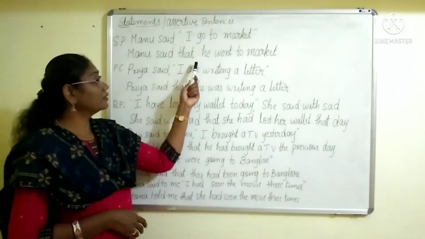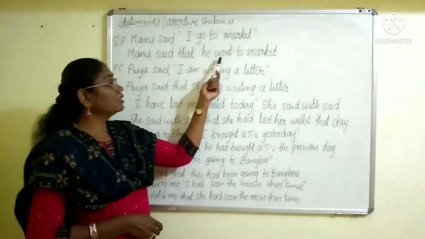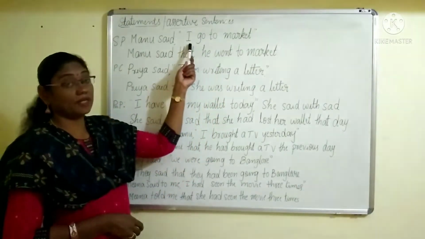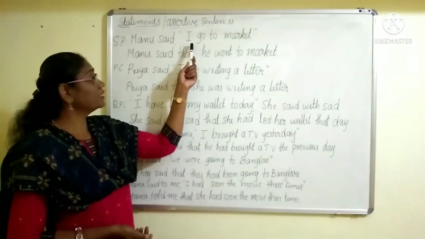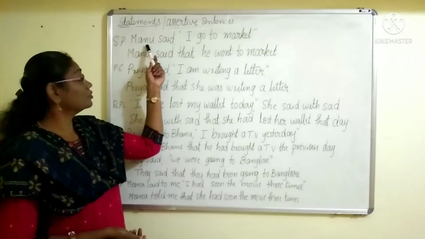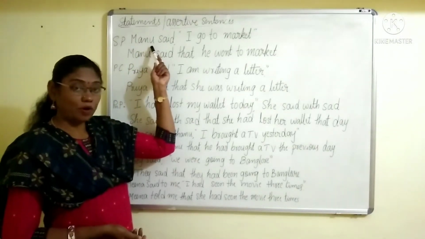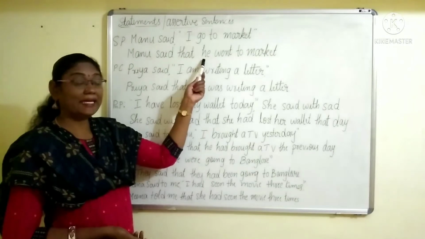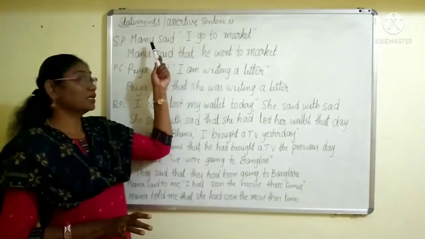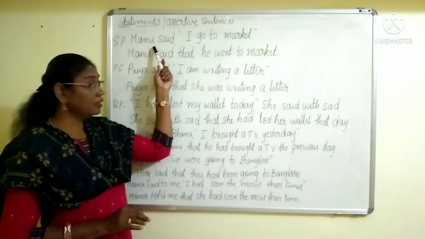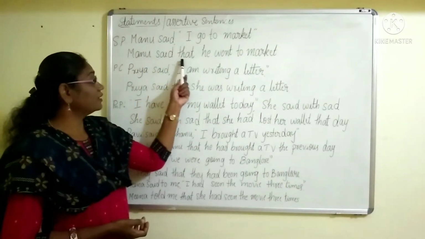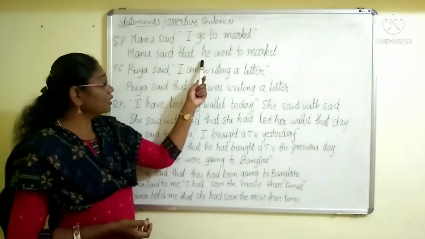And Manu said that he went to market. What is this he? Yes, I. As per the rule, changing the pronoun, right? I became he here. Then who is I? Manu. So Manu is a boy, so we have to write he. And we don't write she. If the speaker is a girl or female, we have to write she. So it's already explained. Manu said that, I became he.